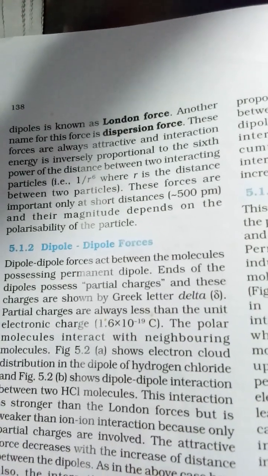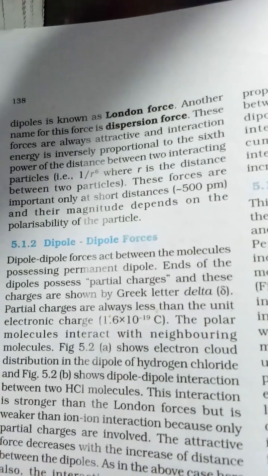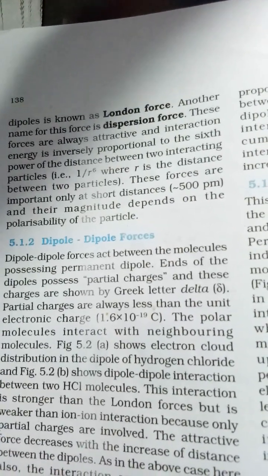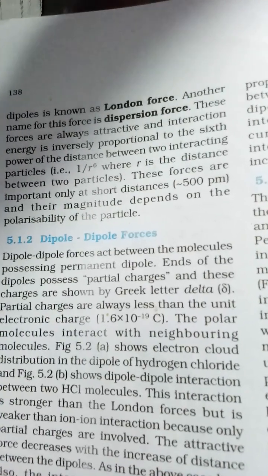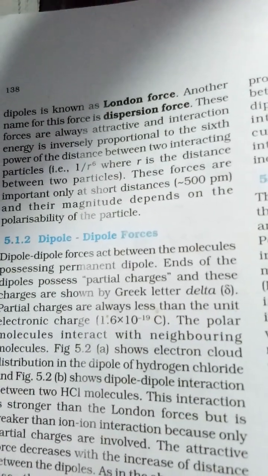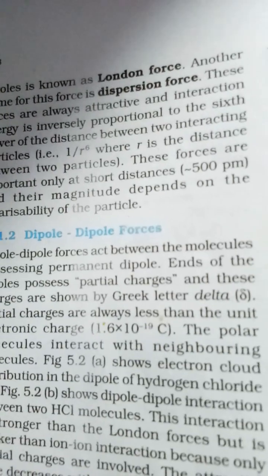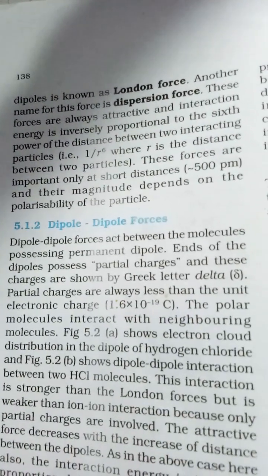These forces are always attractive, and the interaction energy is inversely proportional to the sixth power of the distance between the two interacting particles, i.e. 1/r^6, where r is the distance between the two particles.